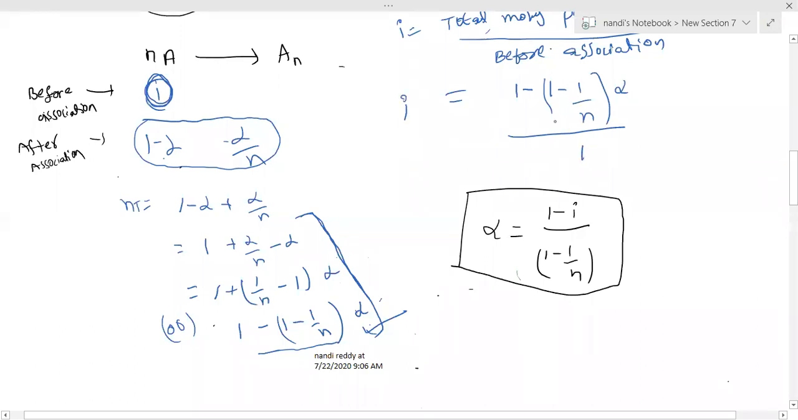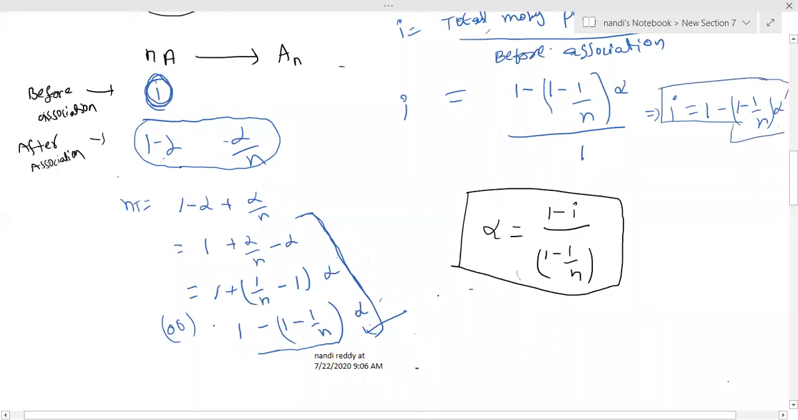After association, this many molecules, and before association it is 1. This is the same formula: i equals 1 minus 1 by n into alpha. This is the i value. By rearranging, alpha also you can get from this formula. So we have mentioned both the alpha and i formulas.